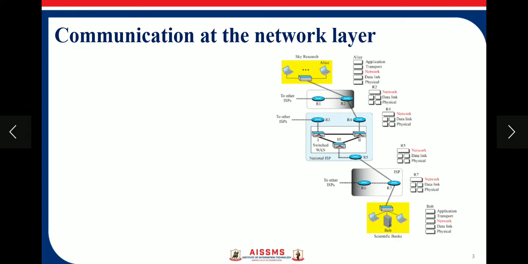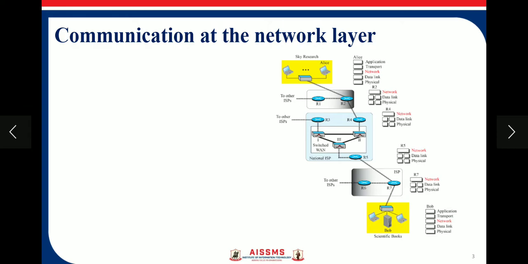To better understand the role of the network layer, we need to think about the connecting devices, routers or switches, that connect the LANs and WANs. The network layer is involved at the source host, the destination host, and all routers in the path, like R2, R4, R5 and R7.